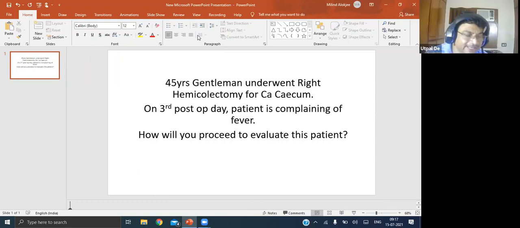In these patients, you will find patients coming with fever with chills and rigors. And if it is an abdominal cause, with signs of peritonitis. Right. Any other causes?